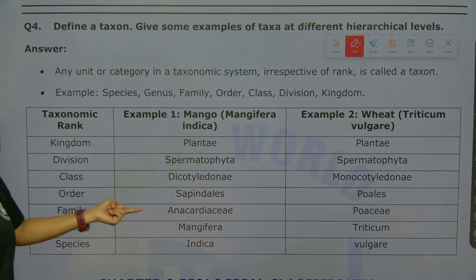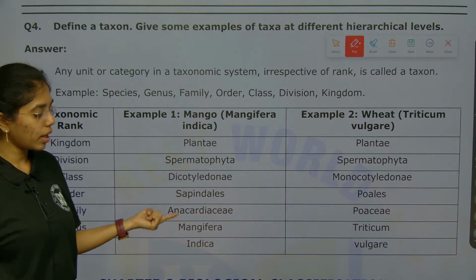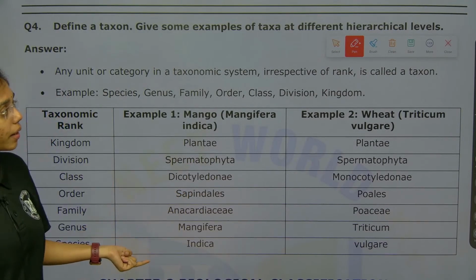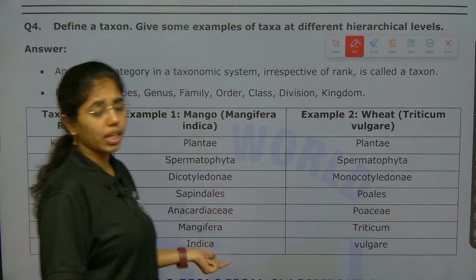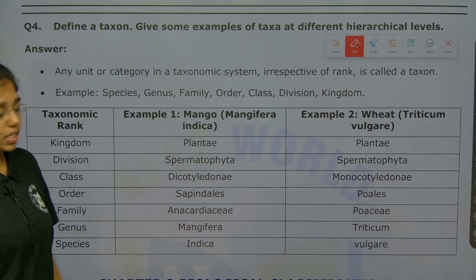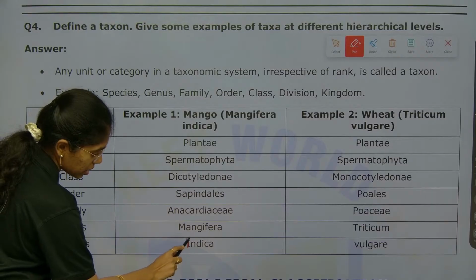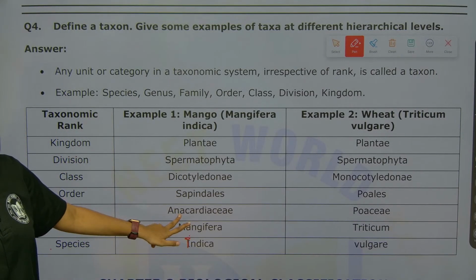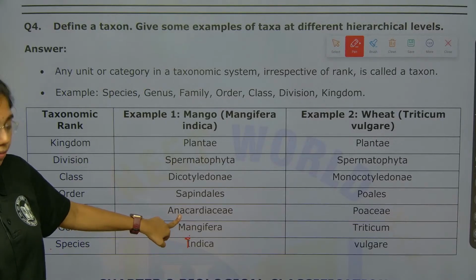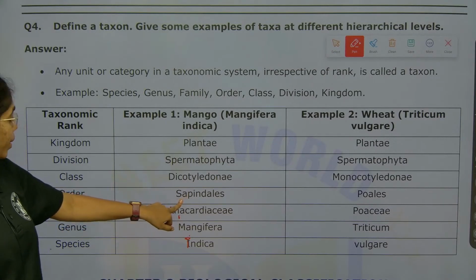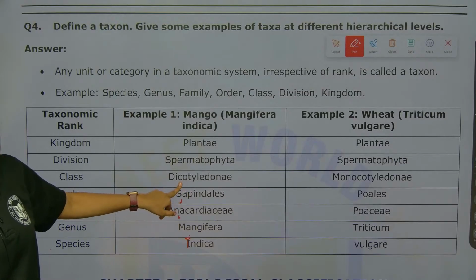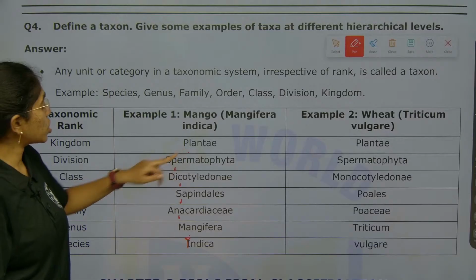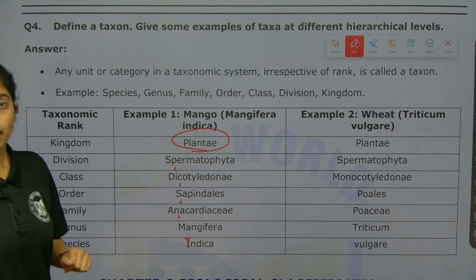First, we will take the example of dicotyledonous class Mangifera indica. We know Mangifera indica, these are genus and specific epithet. Sorry, this is in capital, just turn it into the small i. So, Mangifera indica belongs to which family? Anacardiaceae family. Belongs to which order? Sapindales. Which class? Dicotyledonae. Which division? Spermatophyta. Which kingdom? Plantae. Done.